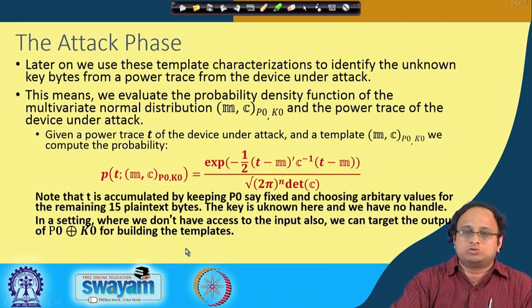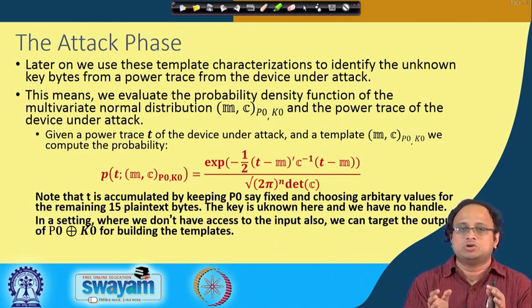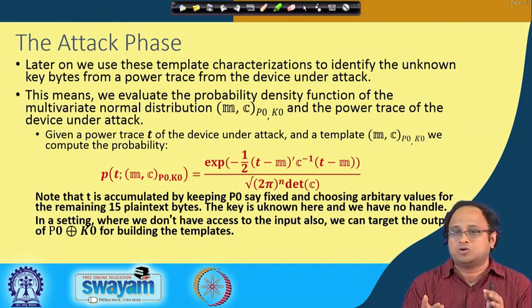Now I go to the attack phase. In the attack phase, the attacker uses the previously done template characterization to identify the unknown key bytes from a power trace of the device under attack. That means you now have the device under attack, and you don't know the internal key because it is unknown to you and you need to determine it. So I will get a power trace from this device under attack, and then try to correlate or match it with my existing templates.